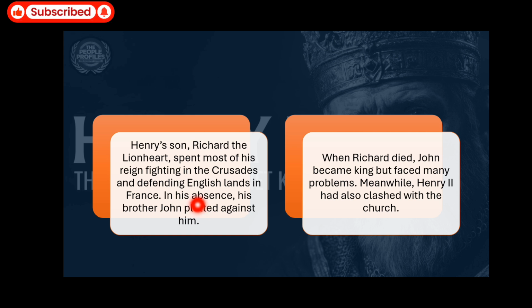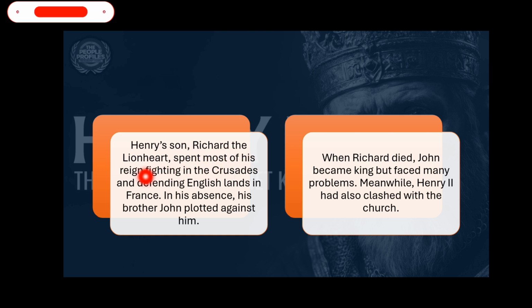Now some more development. Henry the second's son's name was Richard the Lionheart. You might have heard his name, who fought against Salahuddin Ayyubi, a Muslim ruler.